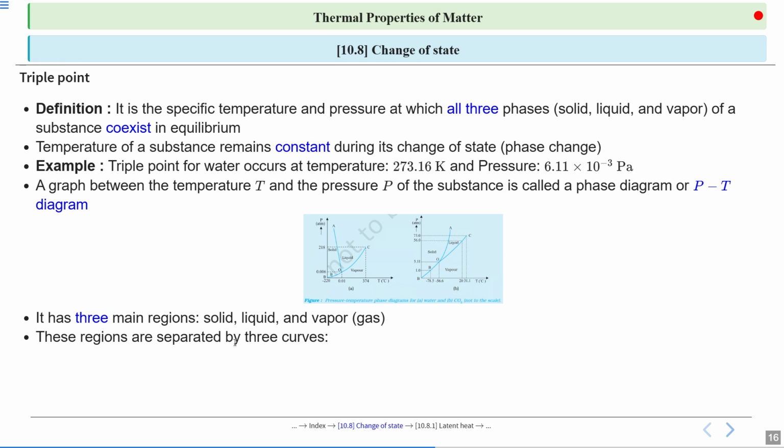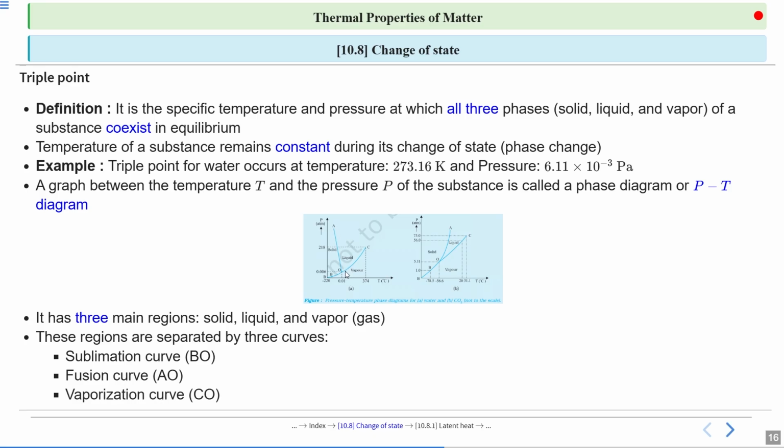These regions are separated by three curves. First, sublimation curve. So BO is the sublimation curve. Second is fusion curve, AO. AO is the fusion curve. And third curve is vaporization curve, CO. CO is the vaporization curve. These curves are very important: sublimation curve, fusion curve, and vaporization curve.